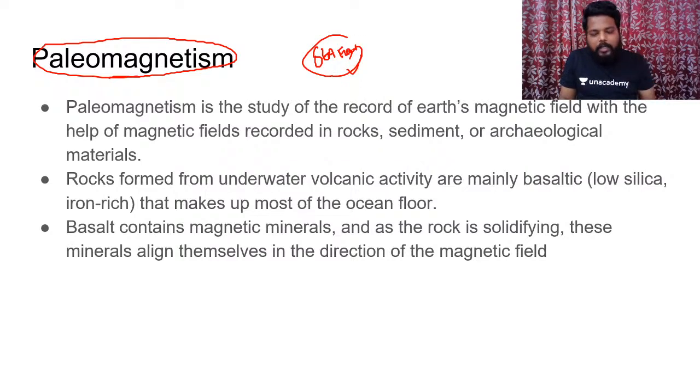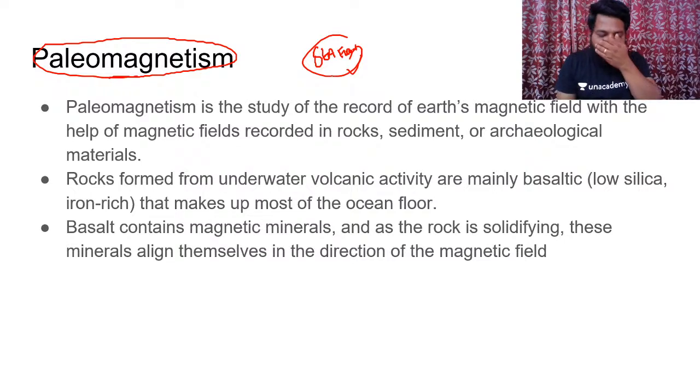See, what is paleomagnetism? The magnetic characteristics or the magnetic properties which have been left in the older rocks, which were recorded in the older rocks, that is called paleomagnetism. The left-out magnetic properties in the older rocks which were created because of the volcanic activities, that particular magnetism is called paleomagnetism.